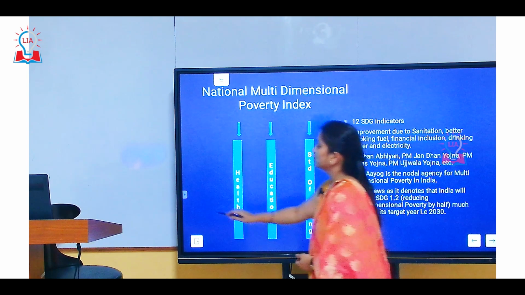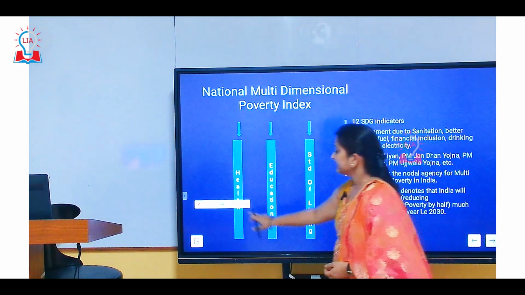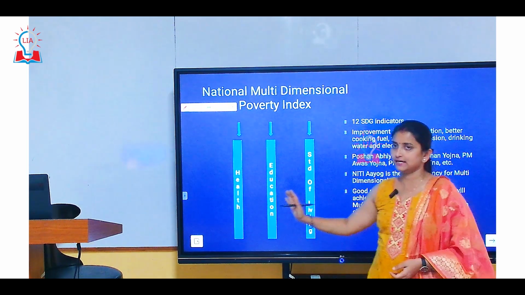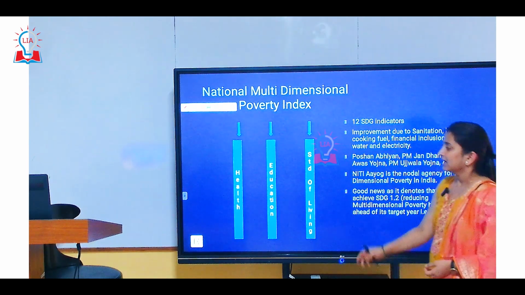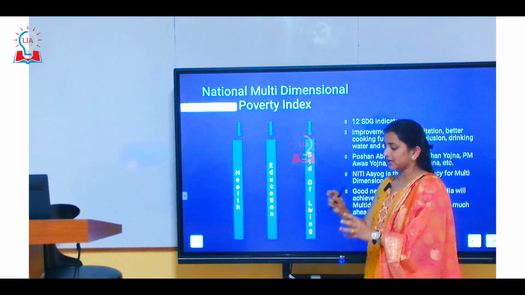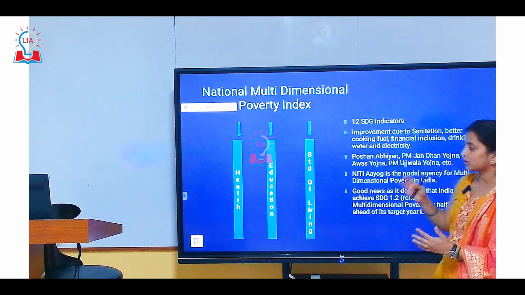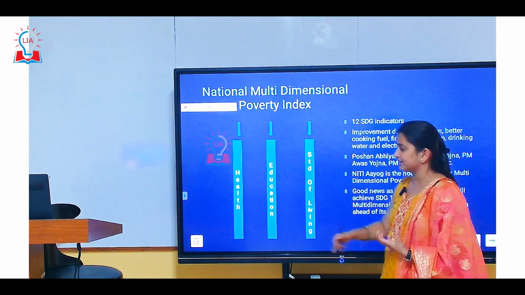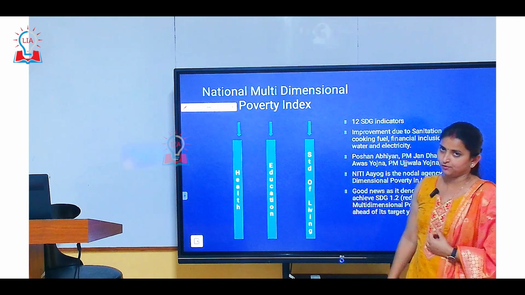Now coming to what multidimensional poverty is. Multidimensional poverty consists of three pillars. First is health, second is education, and third is standard of living. All these three pillars cater to certain needs that we will see in a table. What is calculated in health poverty, what is calculated in education deprived poverty, and what is calculated in standard of living deprived poverty.